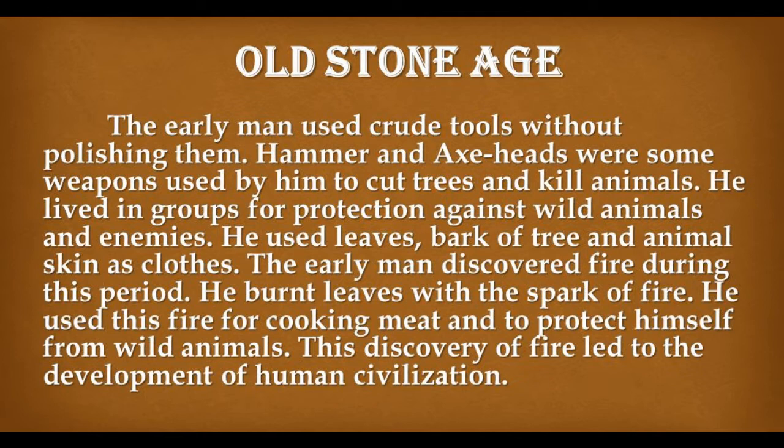Hammer and axe heads were some weapons used by him to cut trees and kill animals. He lived in groups for protection against wild animals and enemies. He used leaves, bark of trees, and animal skin as clothing. The early man discovered fire during this period.